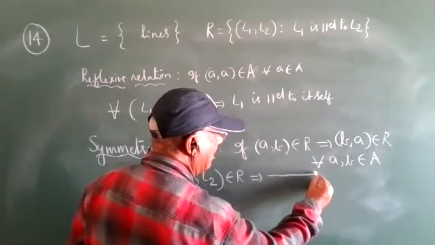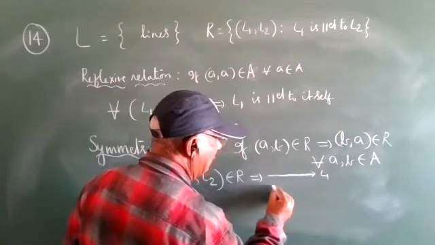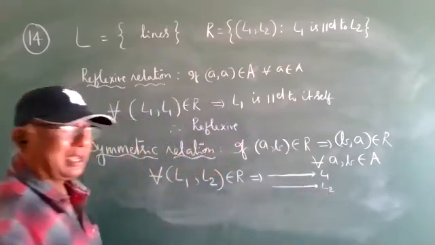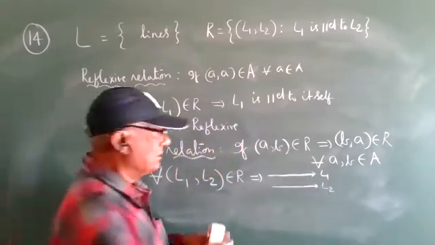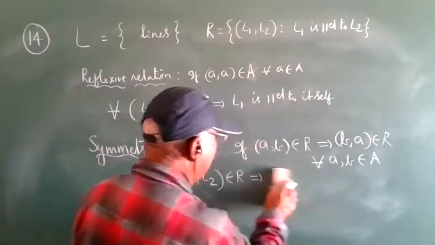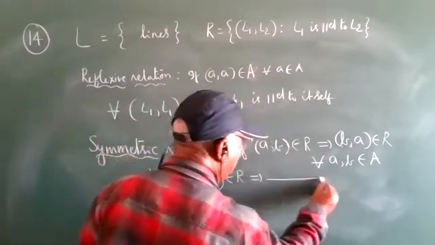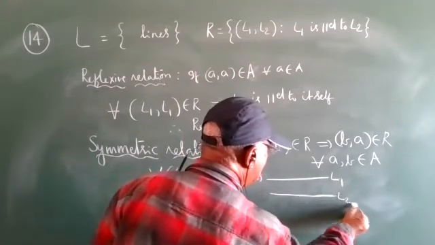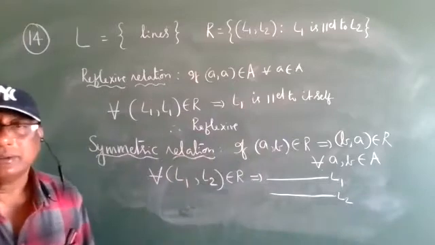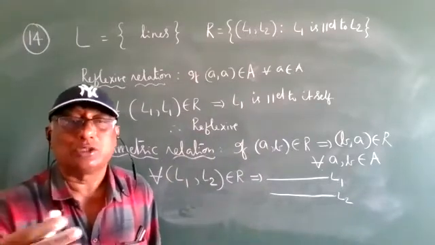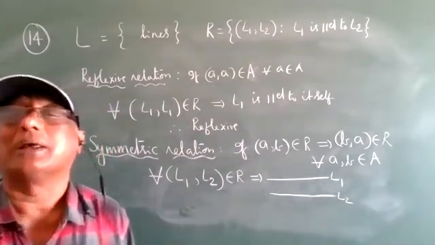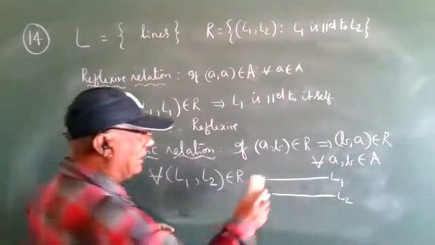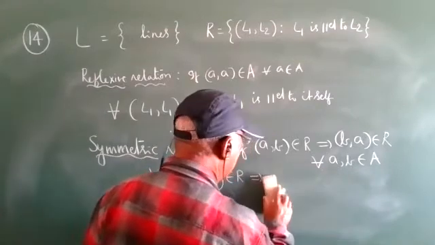This is the l1 line. This is the l2 line. L1 is parallel to l2 means l1 line is parallel to l2 line. That means l2 is also parallel to l1, or not parallel? L2 is also parallel to l1. Okay? Now I will write.